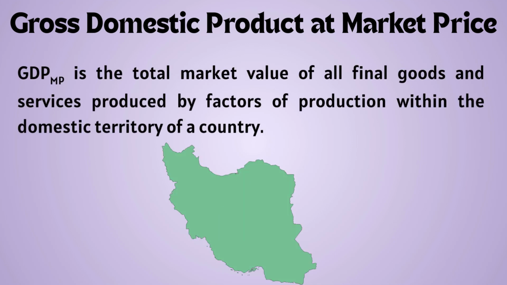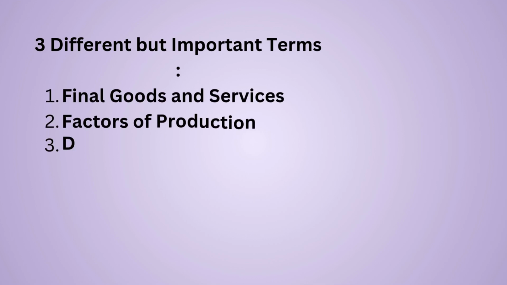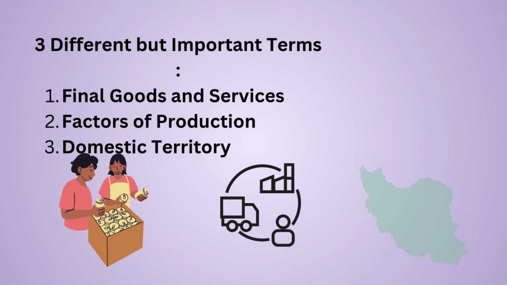We will start with GDP or gross domestic product at market price. GDP MP is the total market value of all the final goods and services produced by factors of production located within the domestic territory of a country. Within this definition, we have come across three different terms that you might be unfamiliar with: final goods and services, factors of production, and domestic territory.